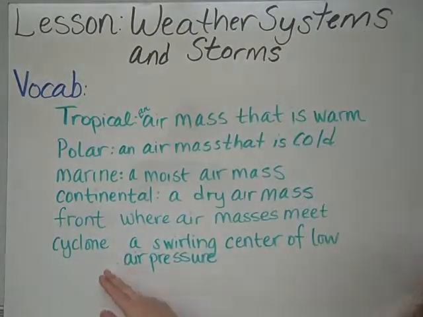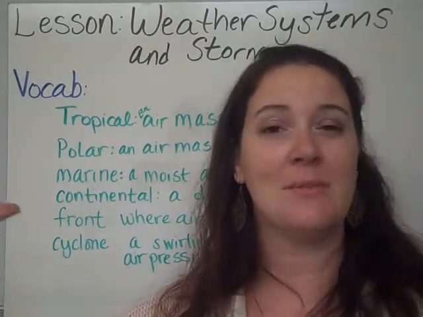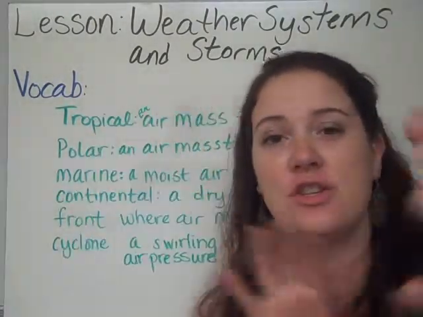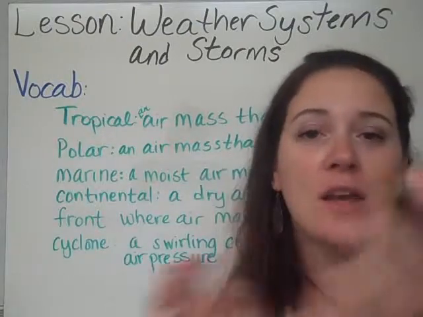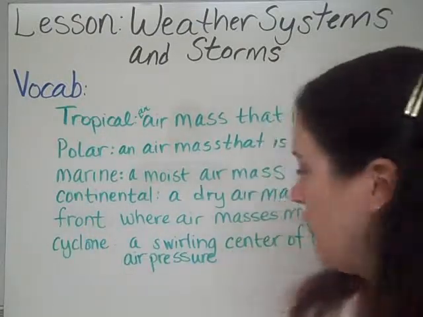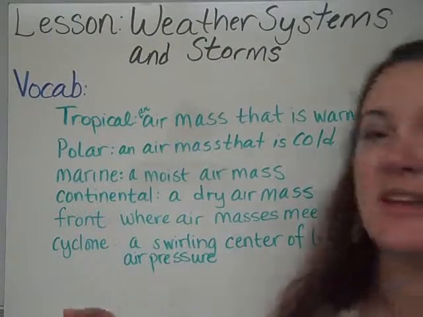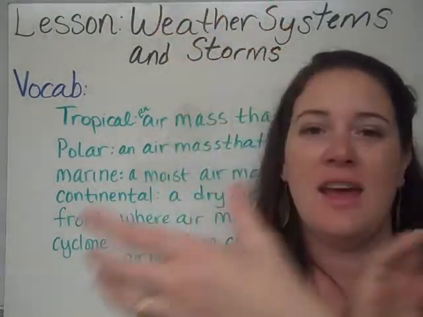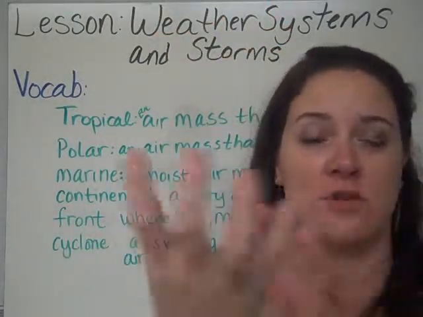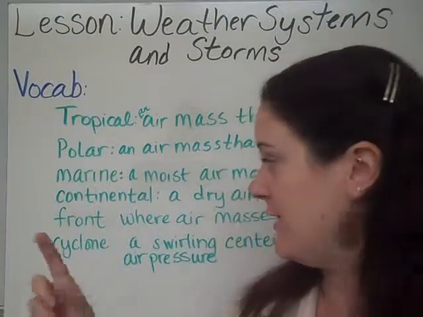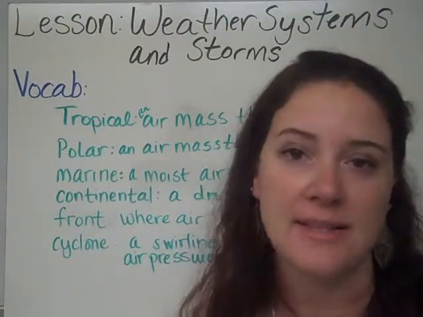A cyclone is a swirling center of low pressure. So sometimes these winds come together and they clash and they start to spin when they go around each other, and then it creates this low piece of air pressure in the middle, and this is when we start to see our hurricanes and tornadoes, when we have this cyclone effect in the air masses.